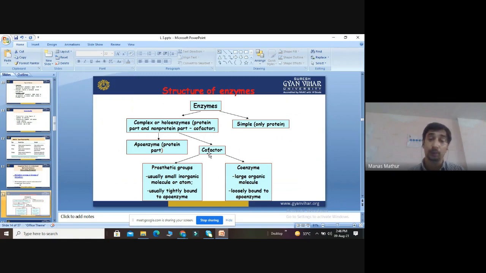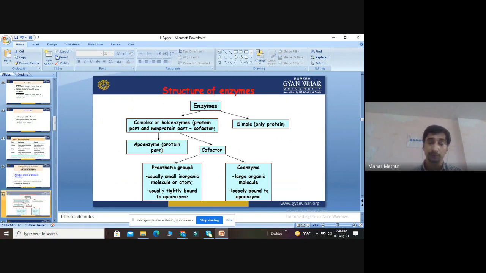Now this cofactor, I told you, has two types: coenzymes and prosthetic groups. Coenzymes are loosely bound to the apoenzyme, and they are large organic molecules. Prosthetic groups are tightly bound to the apoenzyme, and they contain small inorganic molecules or atoms, because it is difficult to control large molecules.